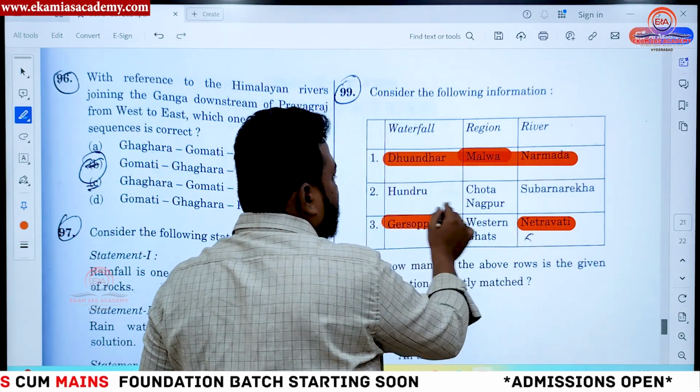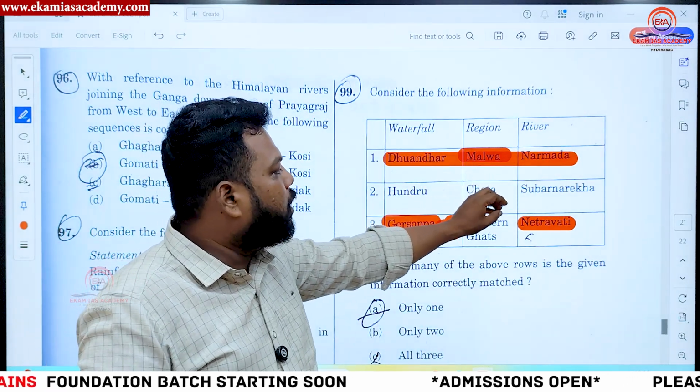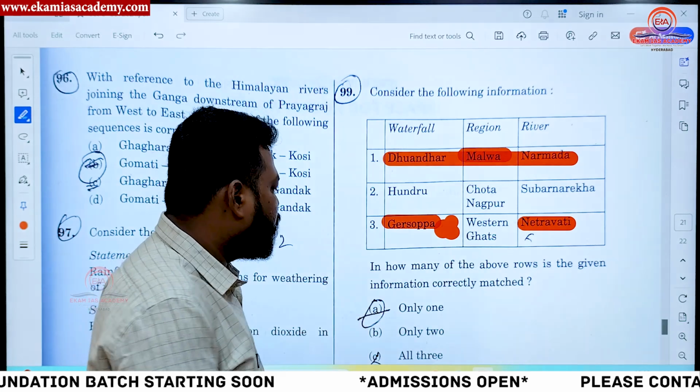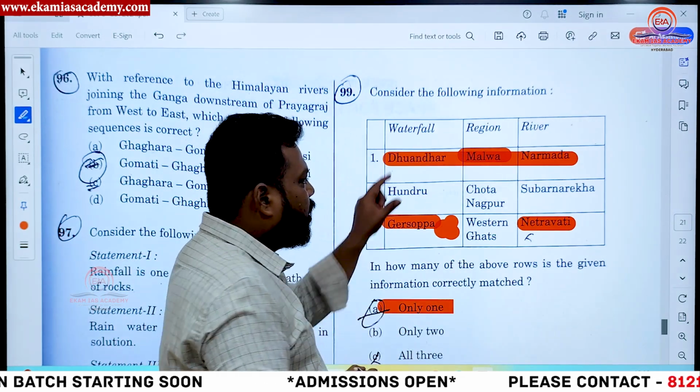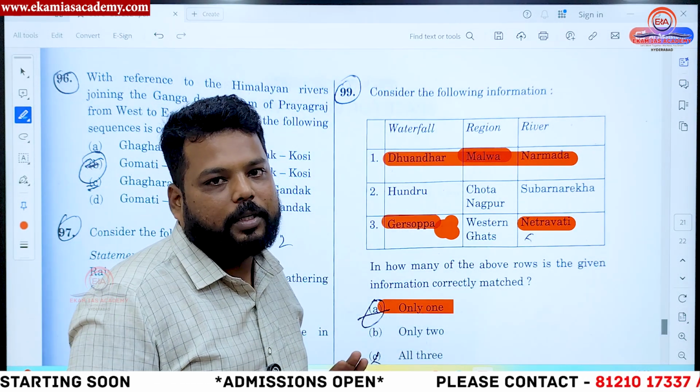The only right option which we have is Hundru waterfall in Chotanagpur plateau, Subarnarekha. So here only one becomes the option. The rest two are false in this particular junction.